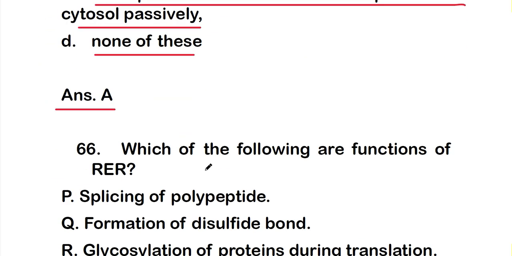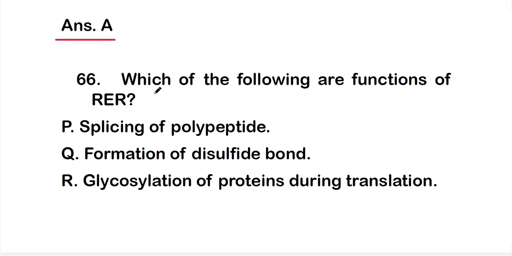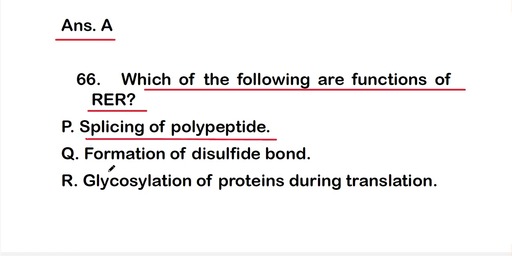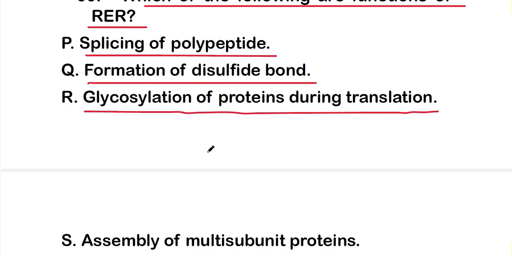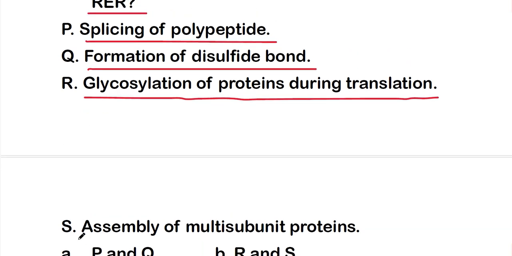Okay, so next is question number 66. Which of the following are functions of rough ER? Statement P is splicing of polypeptide; statement Q is formation of disulfide bond; statement R is glycosylation of proteins during translation; and statement S is assembly of multi-subunit proteins.